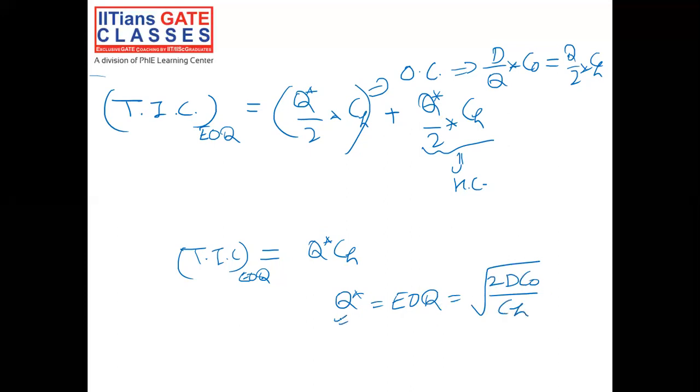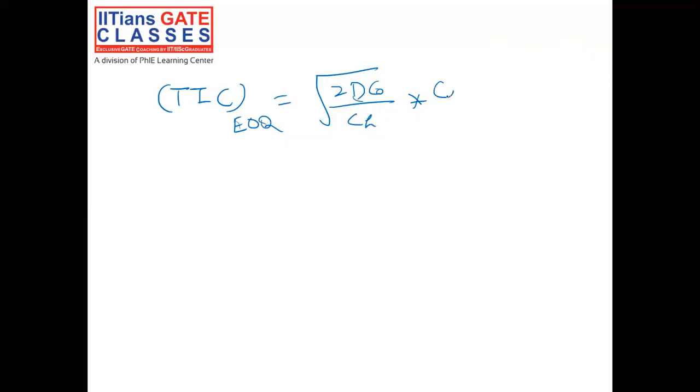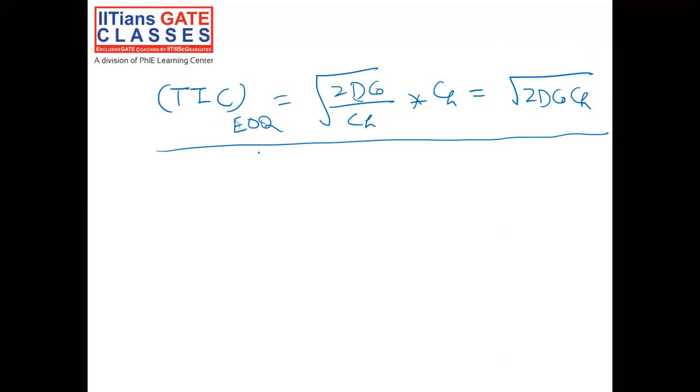So put the value of Q star in the total inventory cost at EOQ. You will get total inventory cost at EOQ would be Q star into CH, where Q star is the square root of 2 into D into CO divided by CH, multiplied by CH. So this will be equal to the square root of 2 into D into CO into CH.